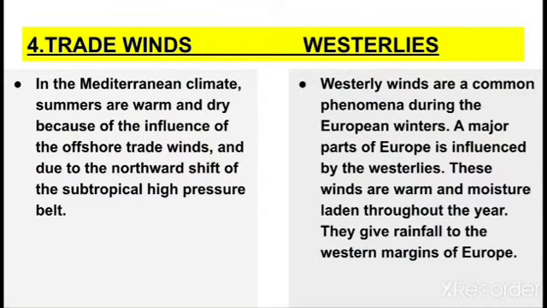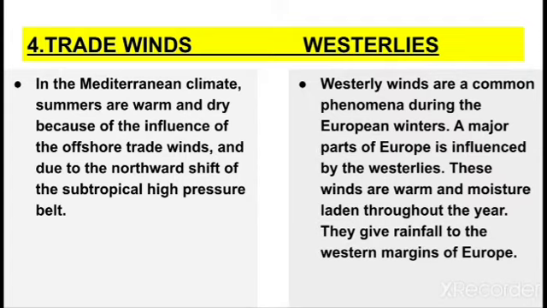Fourth differentiate, the question is differentiate between trade winds and westerlies. So in trade winds we will write: in the Mediterranean climate summers are warm and dry because of the influence of the offshore trade winds and due to the northward shift of the subtropical high pressure belt.